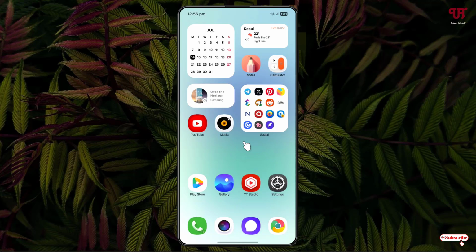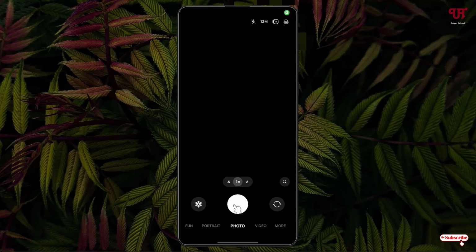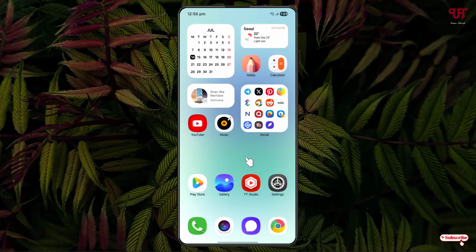Today in this video I'll show you how to mute camera clicking sound without using any third-party apps in Android smartphones or tablets. So without further delay, let's begin. Firstly, let me show you by opening the camera application. Whenever we click on this camera shutter button, you can hear the camera clicking sound, right? Here I will show you two methods how you can mute this camera clicking sound.